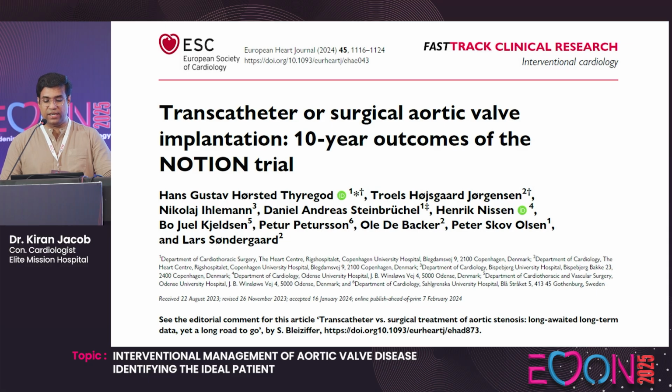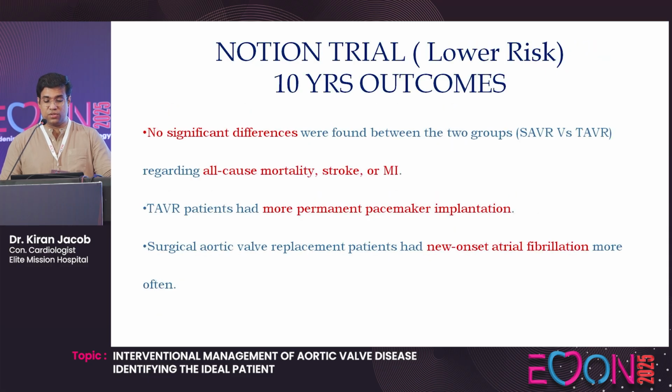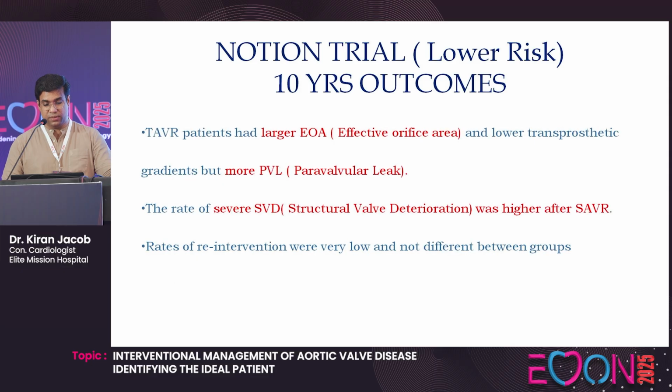TAVR was compared with surgical aortic valve implantation, and they found that there was no significant difference in all-cause mortality between the two groups, nor in stroke or MI. TAVR had more permanent pacemaker implantation, but new-onset atrial fibrillation was more in surgical aortic valve replacement. The effective orifice area was larger for TAVR patients, with a low transprosthetic gradient. More paravalvular leak was found in TAVR. Structural valve deterioration was higher in surgical aortic valve replacement, and the rates of re-intervention were very low and not different between the two groups.